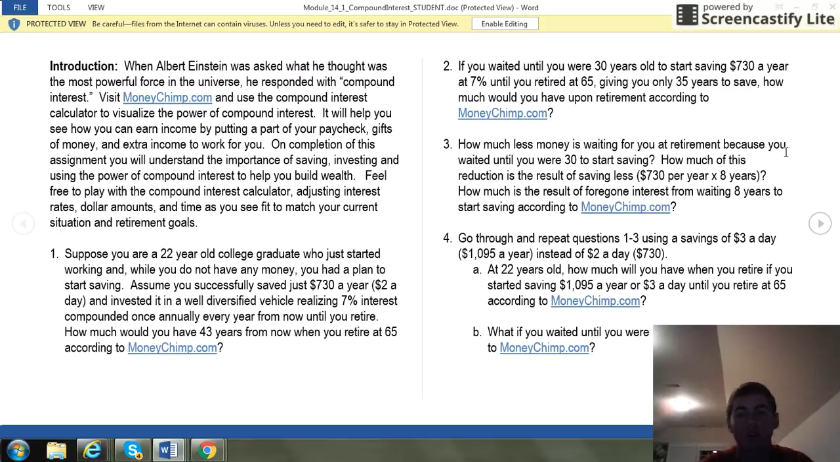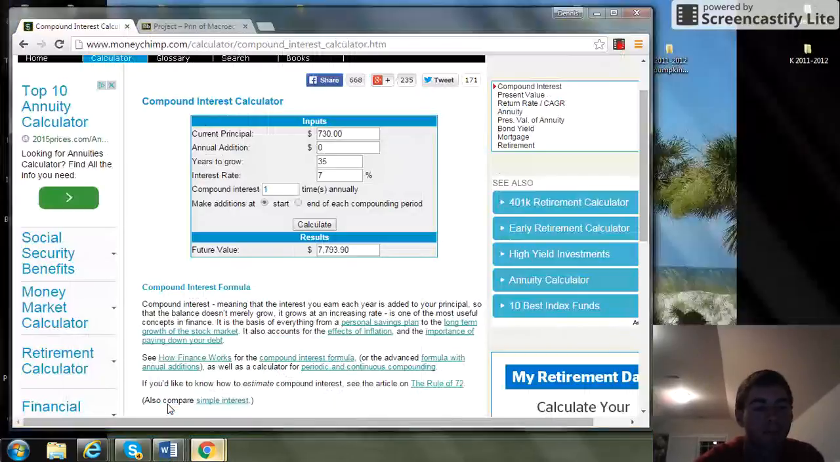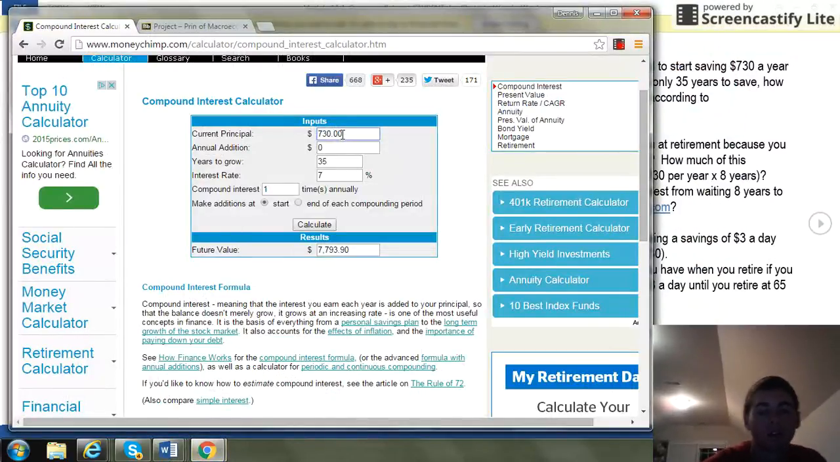Now number 4 suggests to go back through all of them again and do them at $3 a day instead of $2 a day. $2 a day, you came out with $730. $3 a day, however, changed to $10.95 a year. So if you go back to the calculator, change this to $10.95, change this back to the original number of 43, hit calculate, you get $20,087.07.